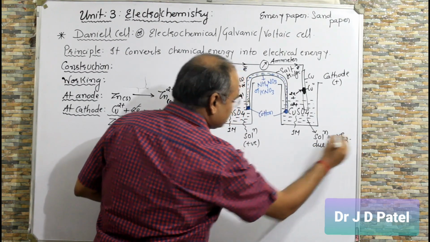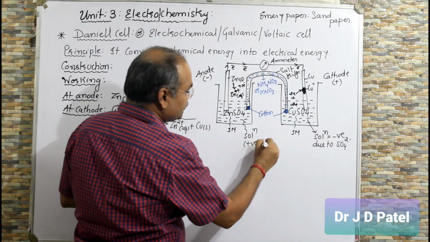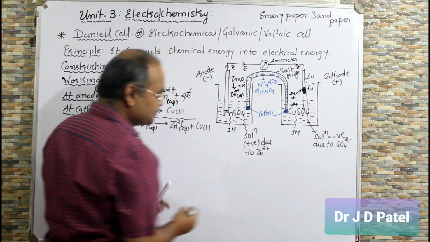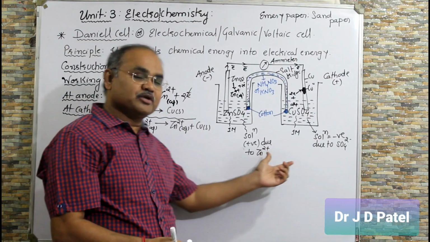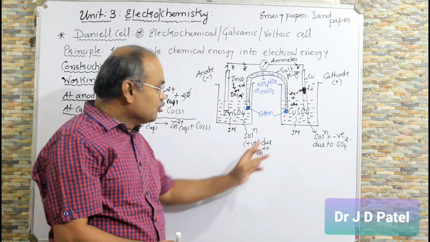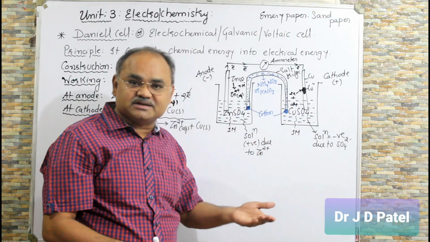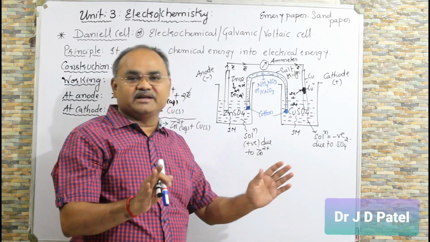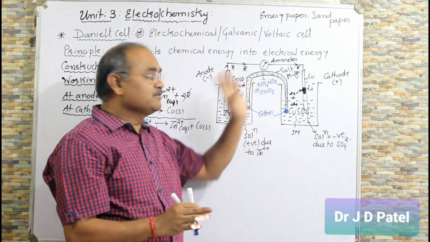Solution is positive due to Zn2+. So this is an important point. If both solutions remain charged, one positively charged, another negatively charged, then the cell reaction will stop and the current will not be produced.